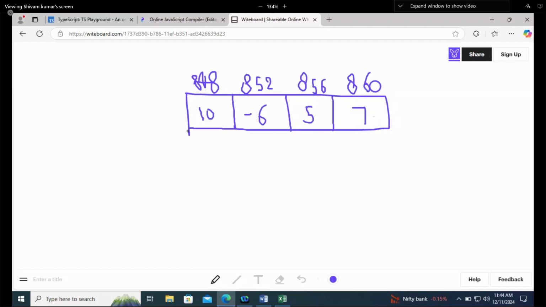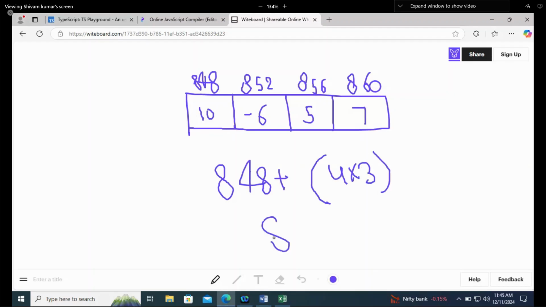Now again, your lower bound means where your array is starting. Your array is starting from 848. So I will write 848 plus, and say return the third element. For that, how many bytes does one element take? 4 multiplied by 3. Four threes are 12, and it will come to 860. Now this formula is saying that if you want to check the third element, go to location 860. Okay, we went, but what we noticed is that our fourth element is there, right?